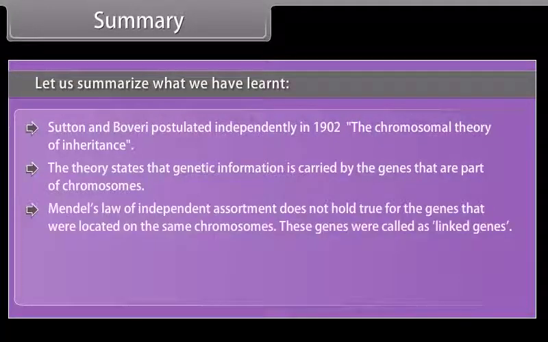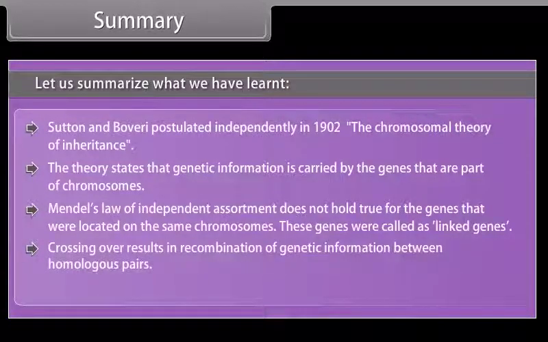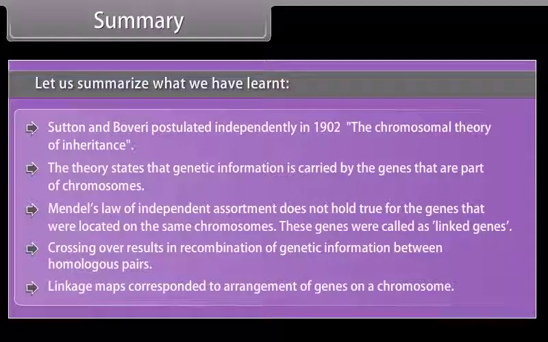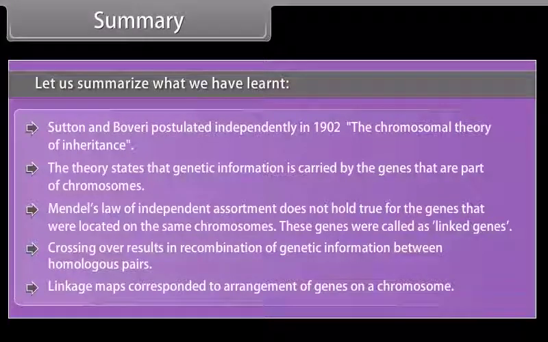Mendel's law of independent assortment does not hold true for genes that are located on the same chromosome. These genes are called linked genes. Crossing over results in recombination of genetic information between homologous pairs. Linkage maps correspond to the arrangement of genes on a chromosome.